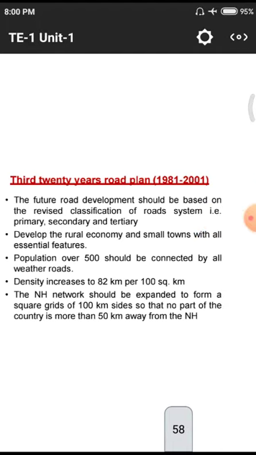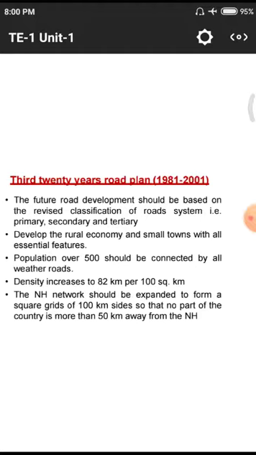This is the third 20-year plan we need to discuss in today's class. The span is 20 years, from 1981 to 2001. It was developed based on the revised classification of road systems like primary, secondary, and tertiary. This is the classification of roads according to their quantities and others.